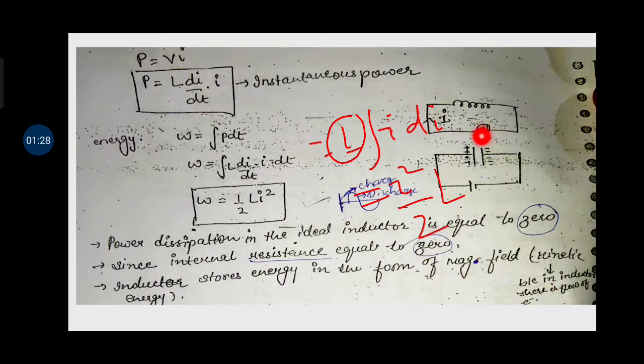This is the figure, and the sinusoidal voltage supply is supplied to the inductor, and that inductor will be sinusoidally charged or discharged. So power dissipation in the ideal inductor is equal to 0, because in the positive half cycle and negative half cycle the average power dissipation is equal to 0.